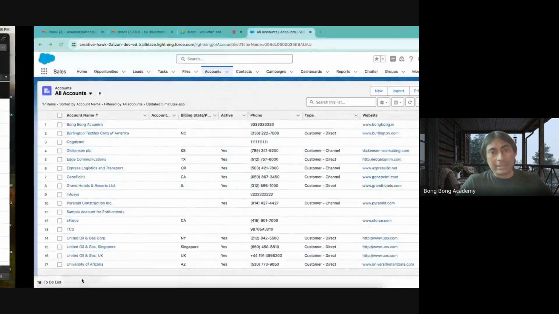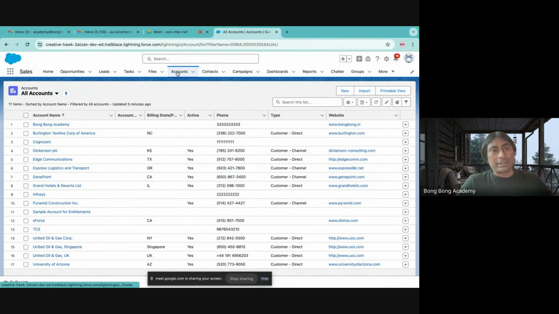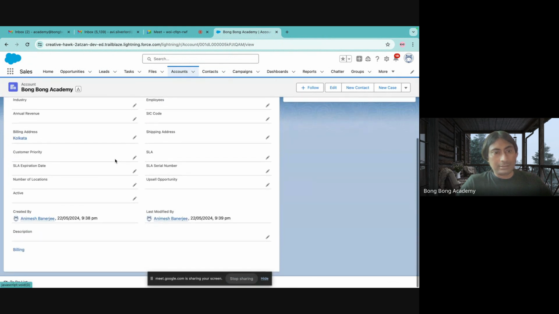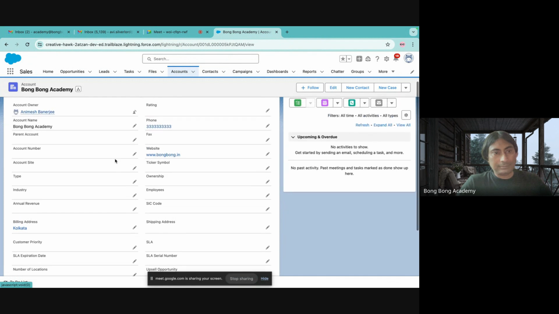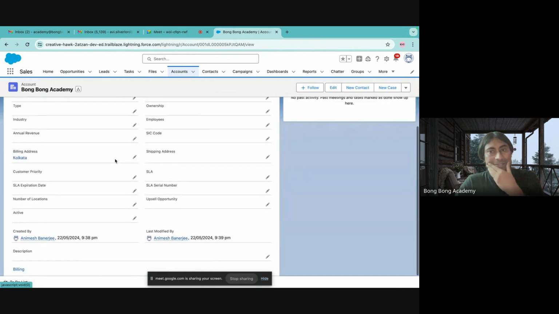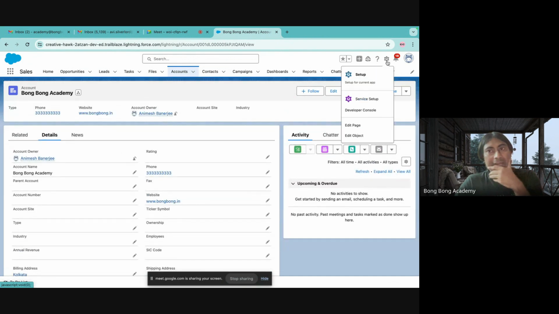So let us see an object. Account is a standard object. You see, there is no field called GST, right? Nothing called GST. How can I create a new field?